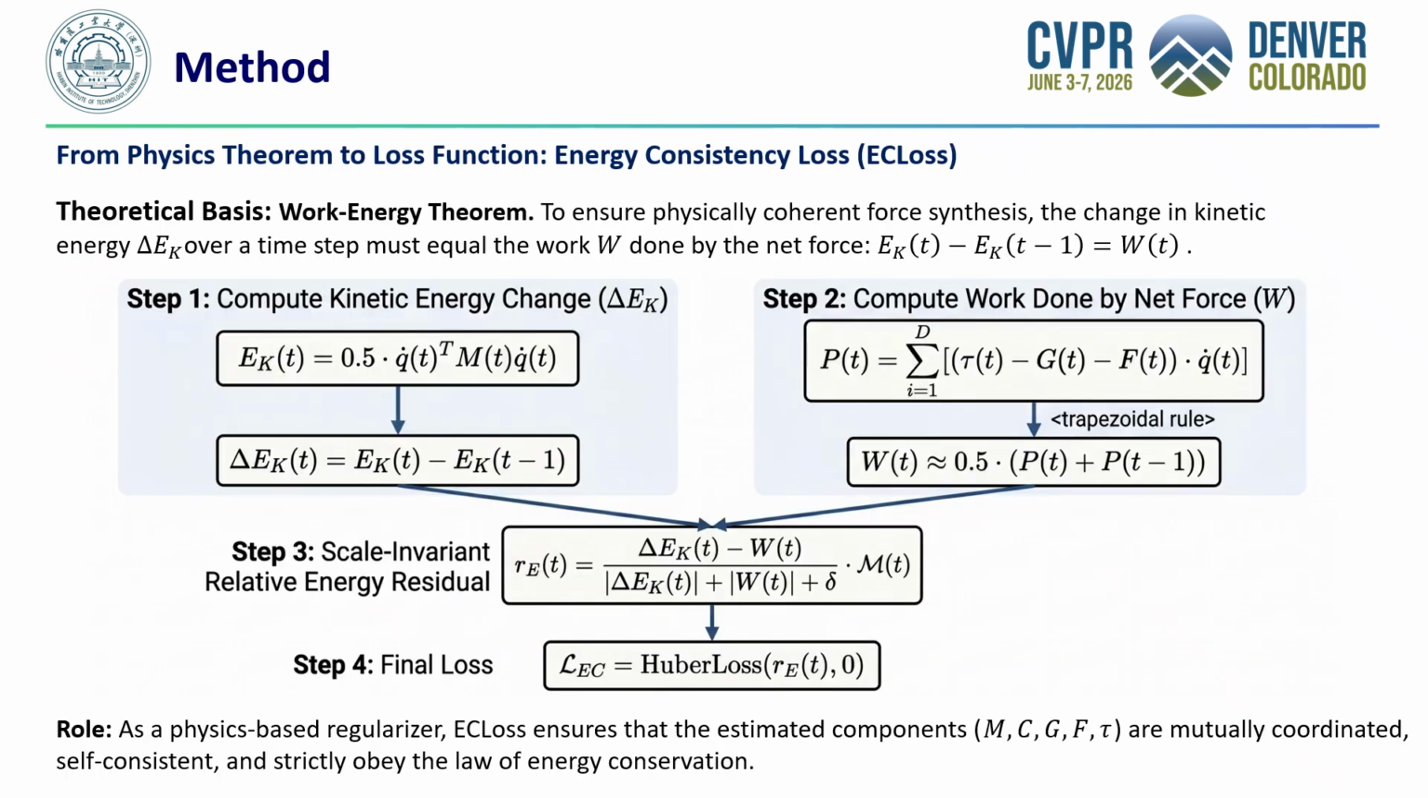To regularize our force synthesis, we introduce the energy consistency loss, grounded in the classic work-energy theorem. As shown on the slide, we independently calculate two branches. On the left, the change in kinetic energy driven by the inertia matrix, and on the right, the work done by the net force using the trapezoidal rule. Instead of a naive L1 loss, we merge these two branches to design a scale-invariant relative energy residual RE, which is robust to varying motion scales. Ultimately, this physics-based regularizer guarantees that all our network-estimated dynamic components are self-consistent and strictly obey energy conservation.